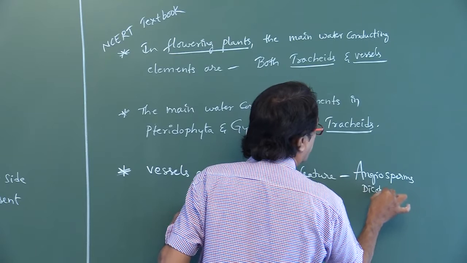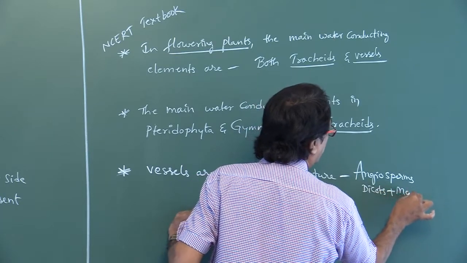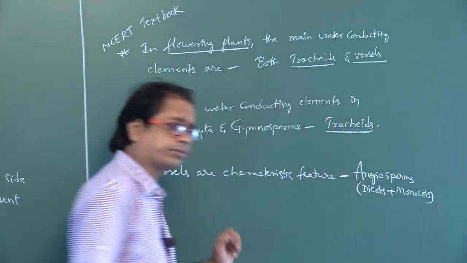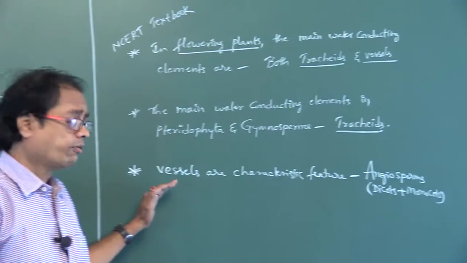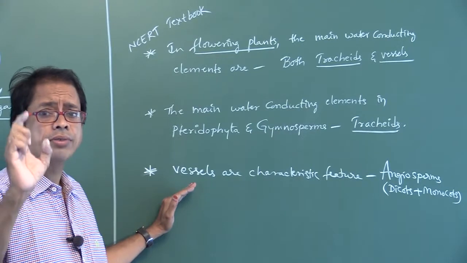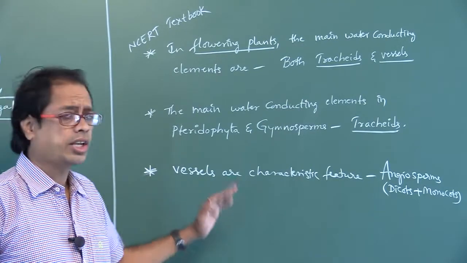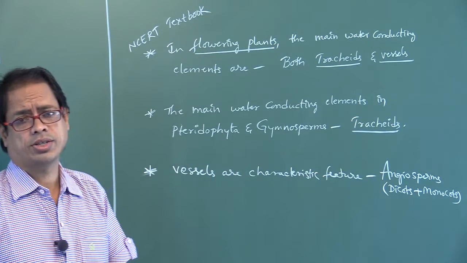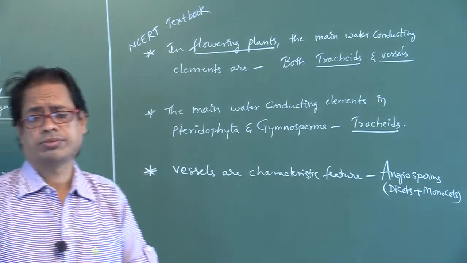Angiosperms means both dicots and monocots. That is, vessels are found in both dicots and monocots. So, this is about xylem.